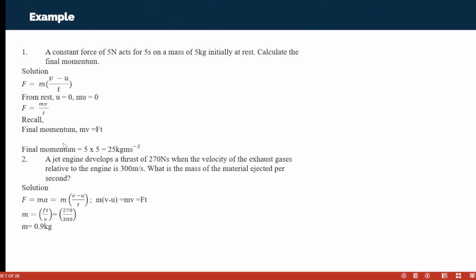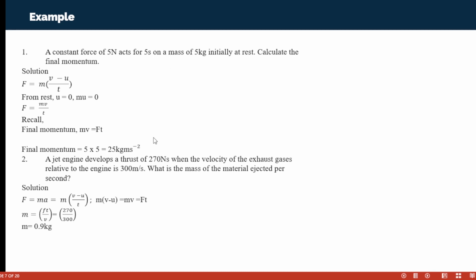So this is an example. A constant force of 5 Newton acts for 5 seconds on a mass of 5 kg initially at rest. Calculate the final momentum. So this is the first example. We have a force of 5 Newton acting for 5 seconds, so we have our time, on a mass of 5 kg initially at rest.